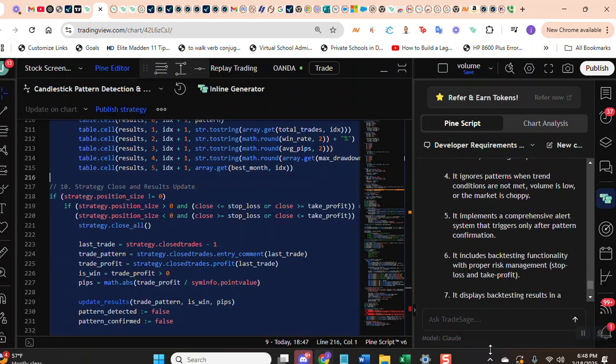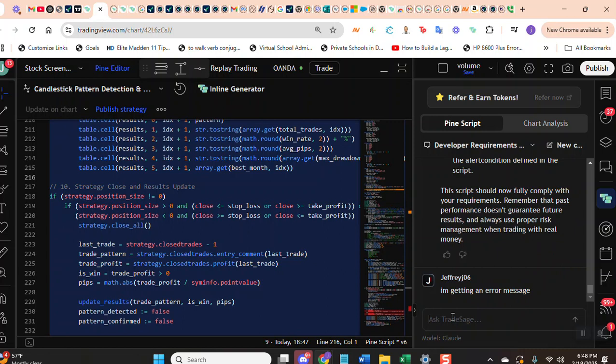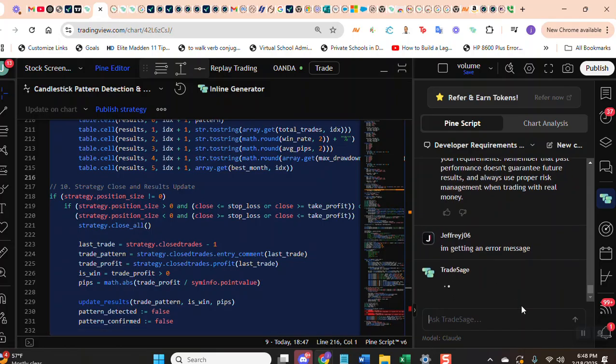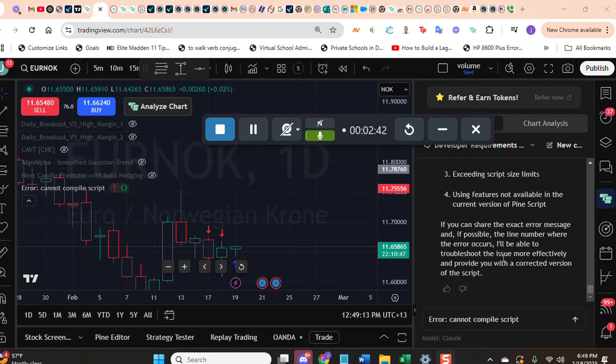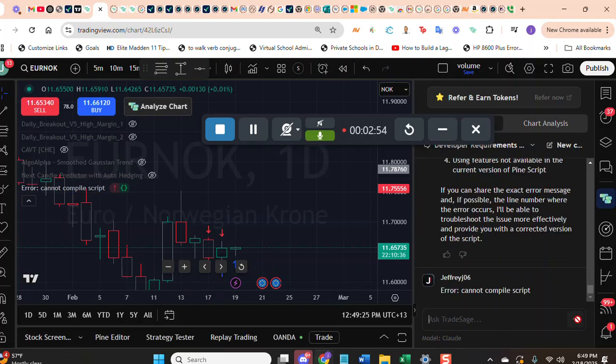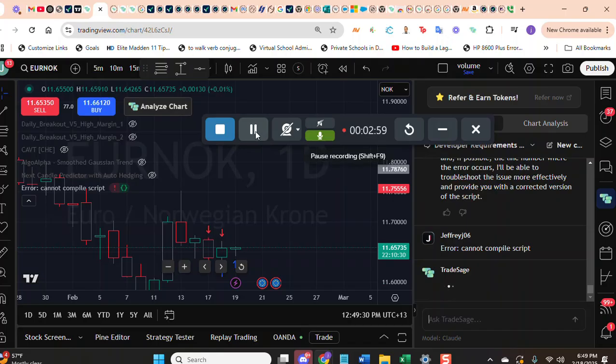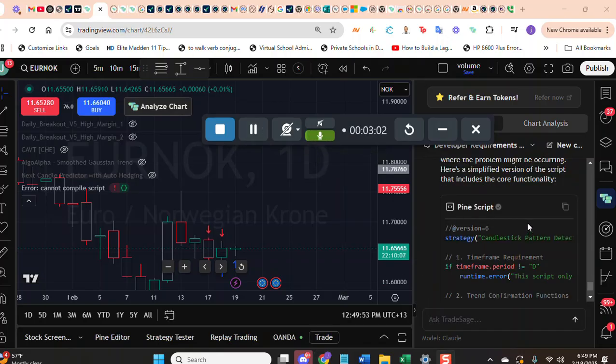Yeah, and I'll just say getting an error message. I'll pause it while it's thinking. All right, so it's asking me to share the exact error message. And here it is, the exact error message. I typed it in there. I'll pause it while it's thinking. Alright, so it said it's going to simplify it, which is fine.